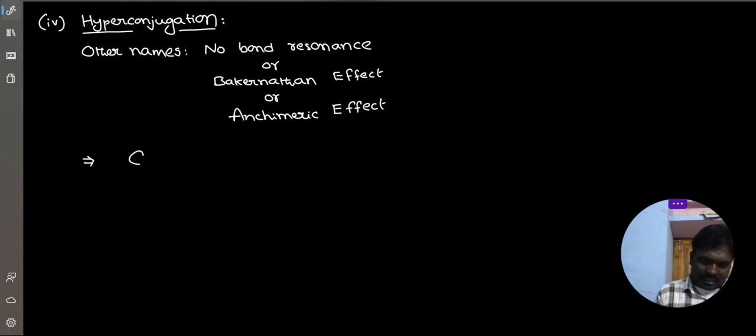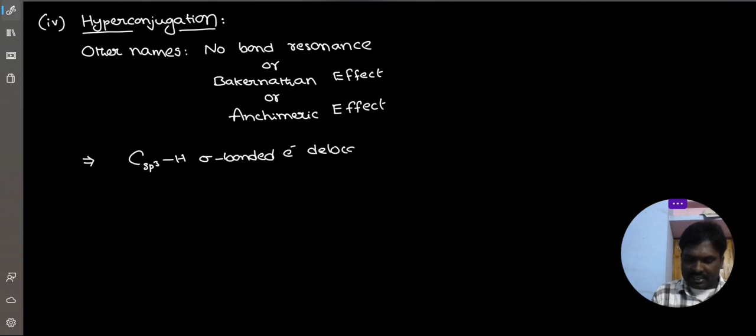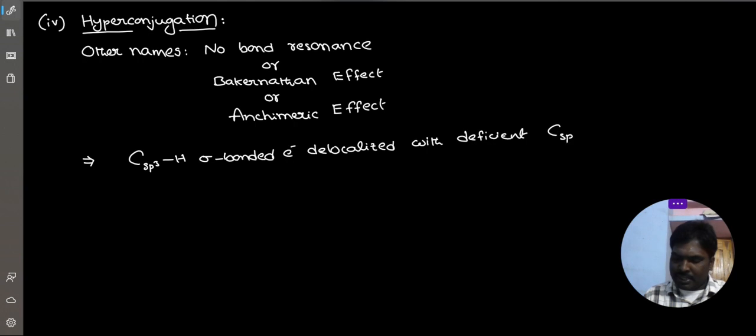Here, the sp3 hybridized carbon containing hydrogen, these sigma bonded electrons delocalize with the deficient sp2 hybridized carbon. So this is mandatory.